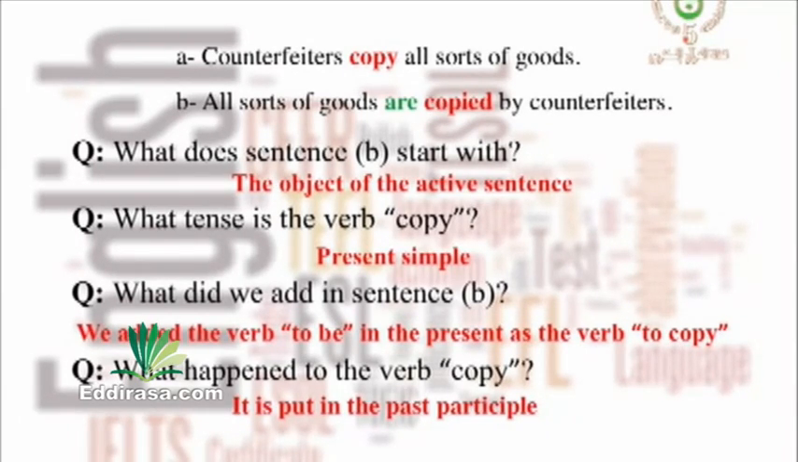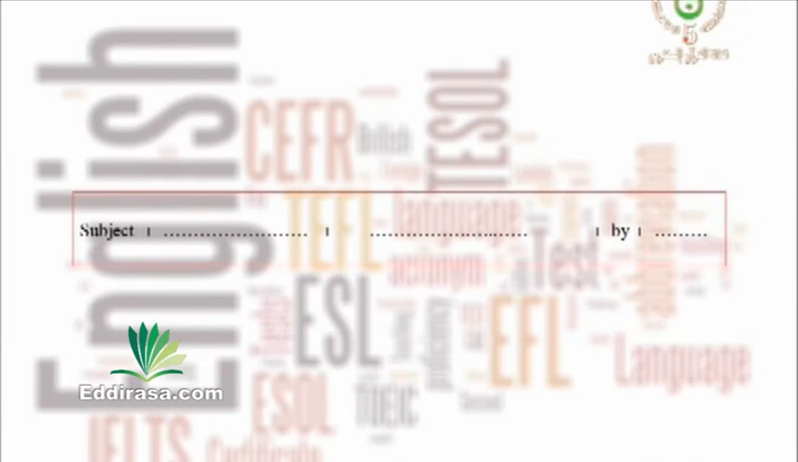Now, we are going to complete the chart to get the sentence structure of a passive sentence in the present simple. Our sentence starts with a subject, then a gap, plus another gap, plus by and the last gap. Right? Let's correct our sentence structure. Subject plus to be in the present plus the past participle of the verb plus by plus the object. Let's move to the second example.